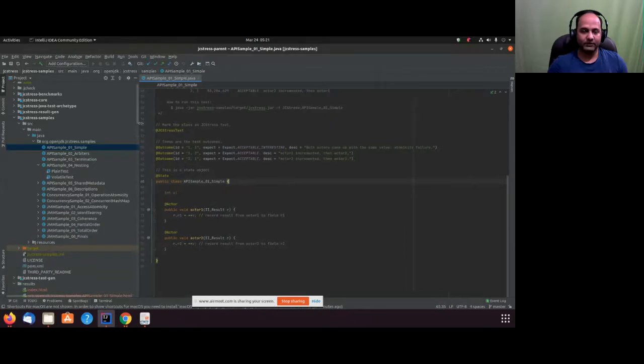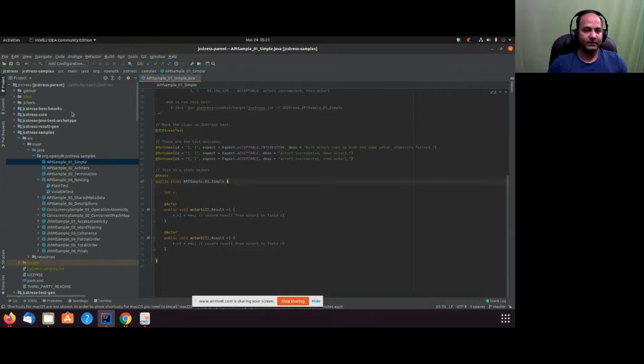Okay, so this is my IntelliJ, where I have opened the JCStress project. JCStress we see on GitHub. I forked that, and that is cloned on my machine right now. This is the test we saw just now, and this test is available over here in JCStress. I'm just going to give you an overview of how this repository code is arranged.